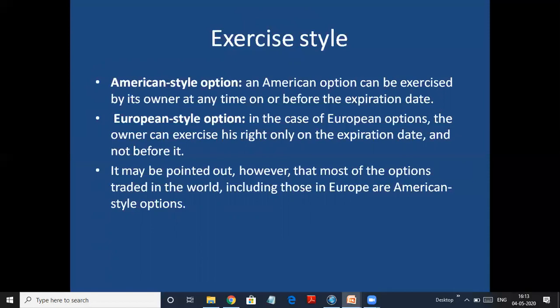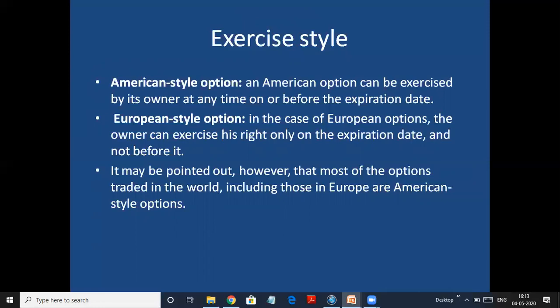The expiration date. Whereas in case of European style option, the owner can exercise his right only on the expiration date, not before that. So if I have taken a European style option, I can exercise the right only on 30th July, not before that. So I can't exercise it today, tomorrow. I have to wait till 30th July and then exercise. Whereas in case of American option, I told you it's on or before expiry date. So even today or tomorrow, we can exercise the option.